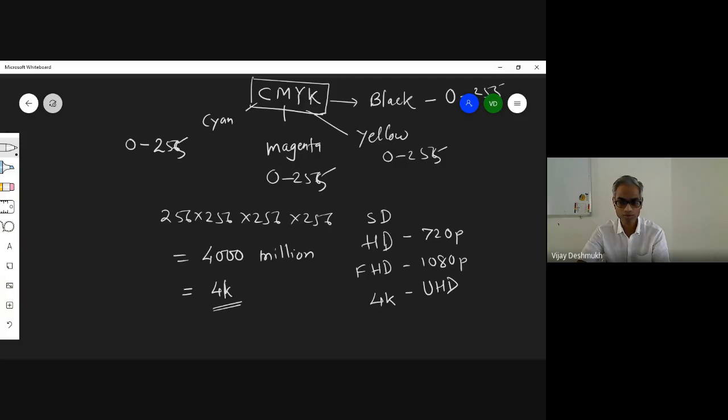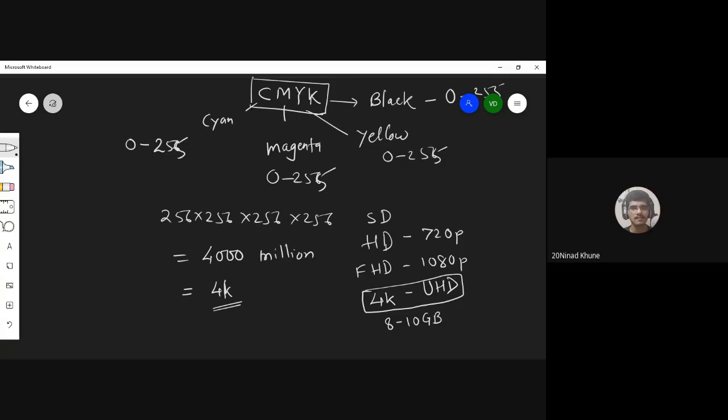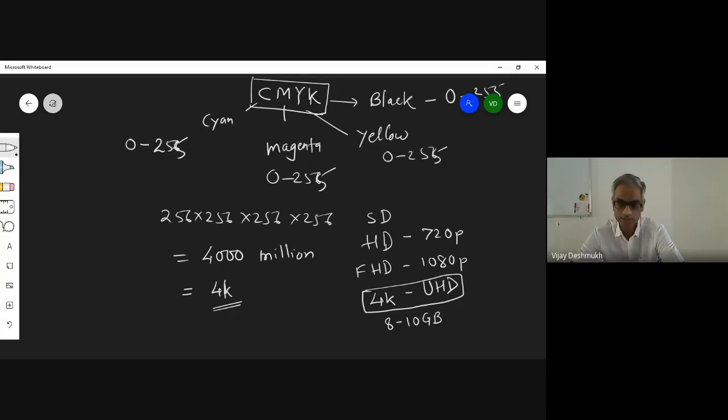In between, Blu-ray also came. So this is the highest resolution that we can have nowadays, though people are trying for even more. If you watch a movie in 4K, one movie may be around 8 to 10 GB. 8K is also available in the market.